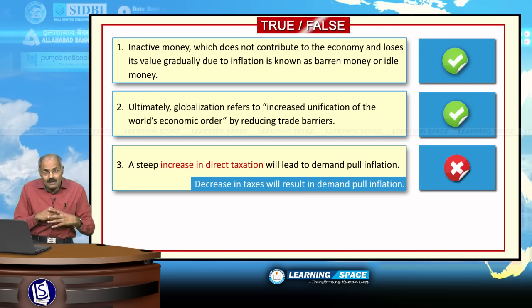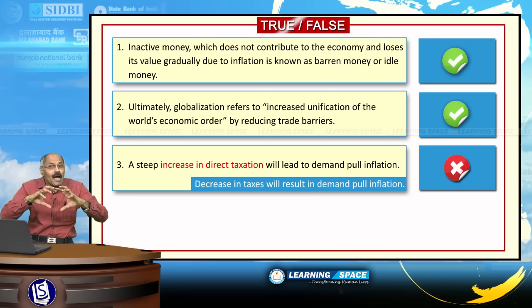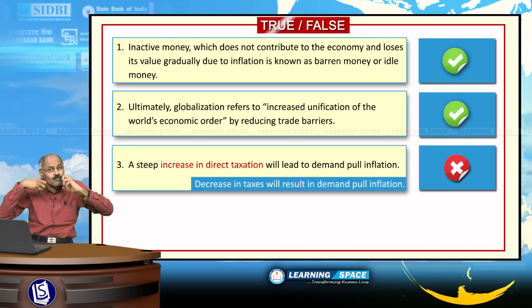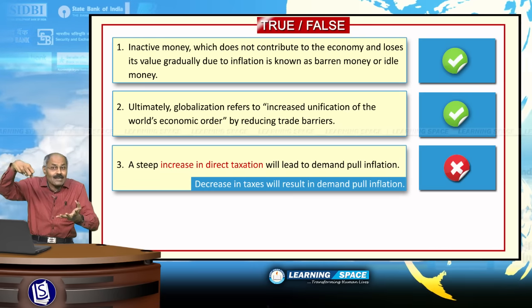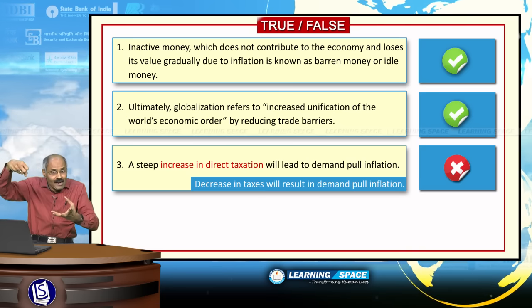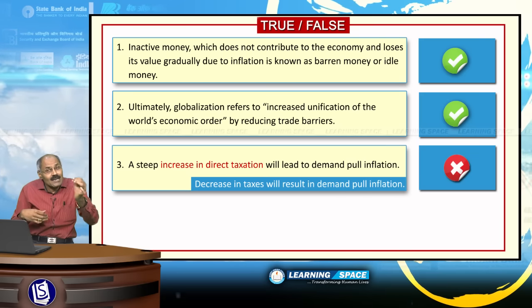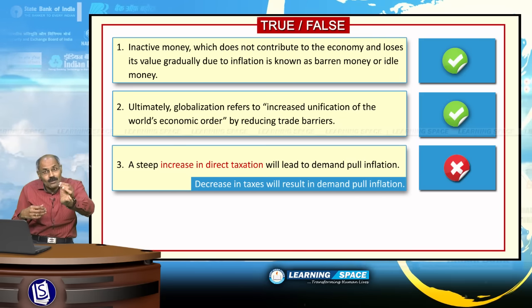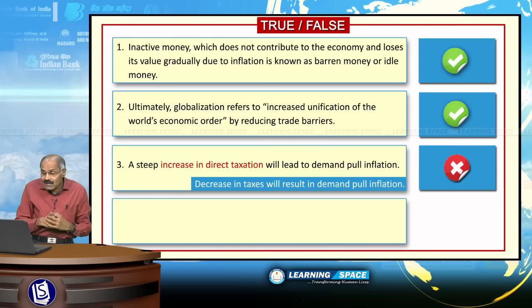When taxes are reduced, people will have a propensity to spend more money, then demand will be there for goods. So, the right sentence here is decrease in taxes will lead to demand pull inflation. Please understand carefully.